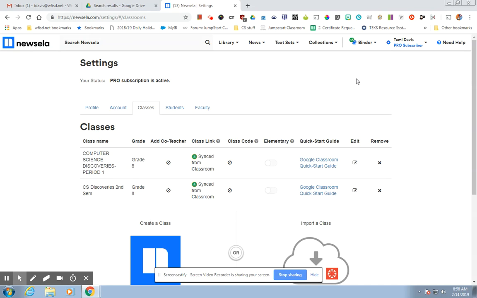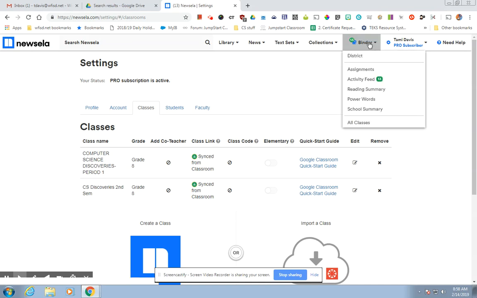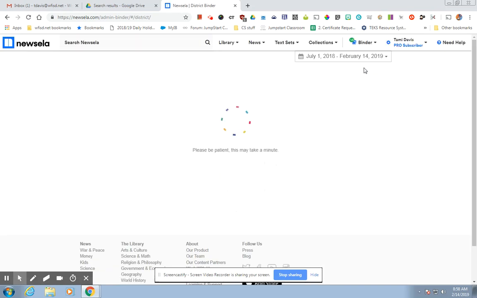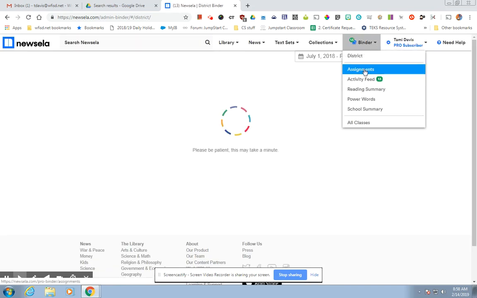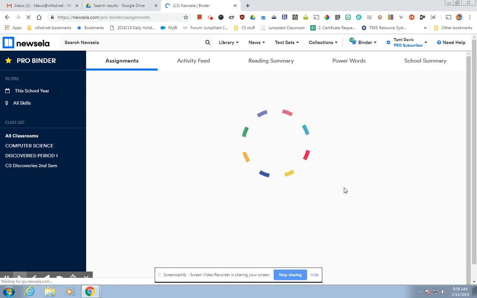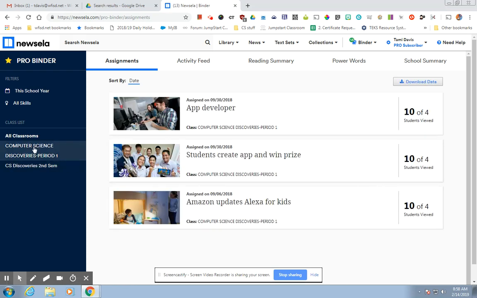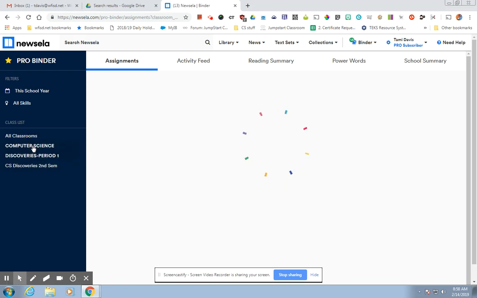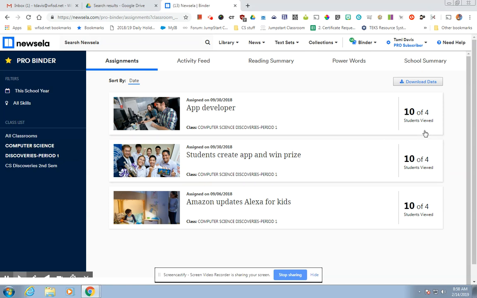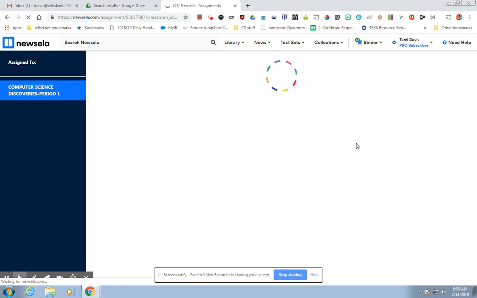The other thing that's really cool about the Pro subscription is your binder. So let's look at my assignments that I've given. Okay. So let's just look at my computer science class. 10 of 4 students viewed. So let's look at this app developer article because I gave them a choice, right?